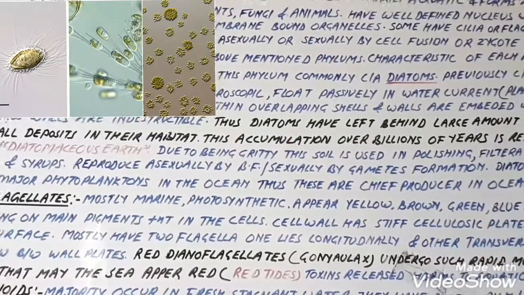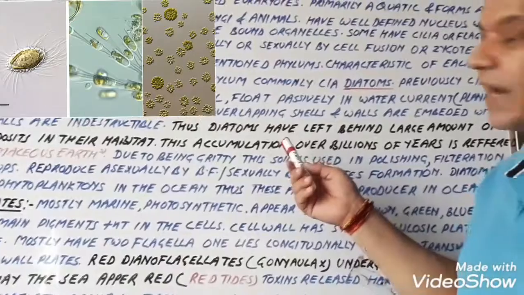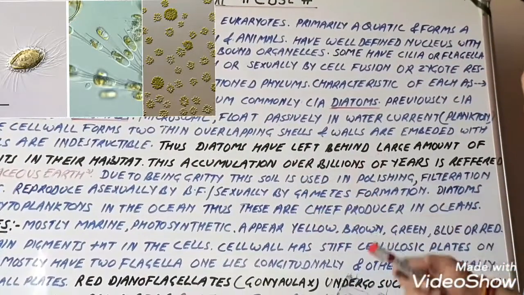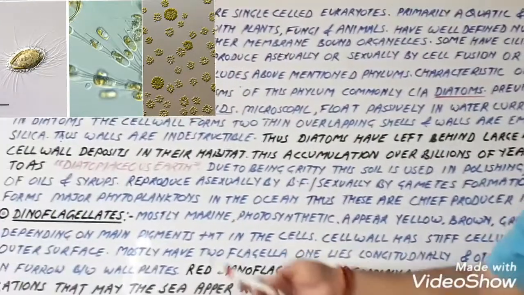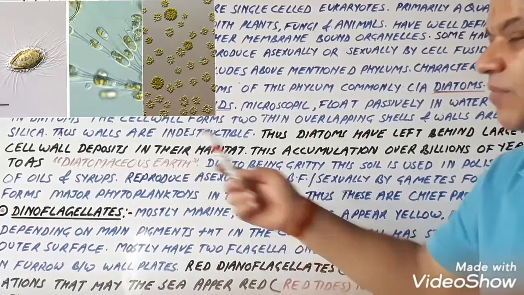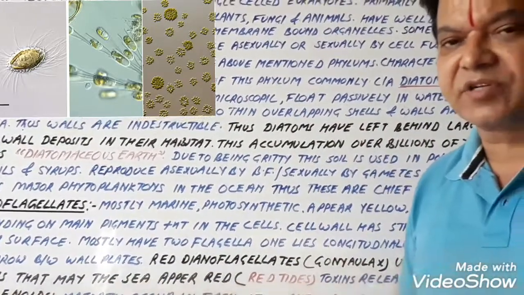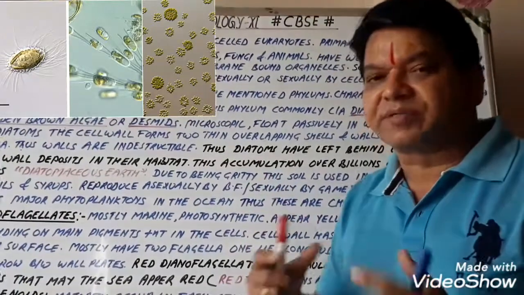Thus, diatoms have left behind a large amount of cell wall deposits in their habitat. This accumulation of silica present in the cells of diatoms over billions of years is referred to as diatomaceous earth. This is a very important one. So the shell on diatoms is made up of silica.